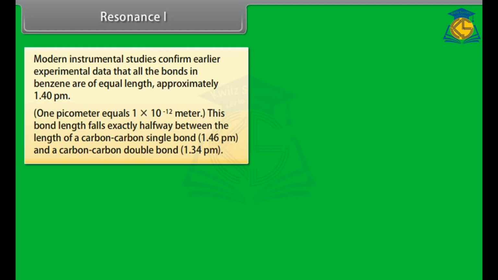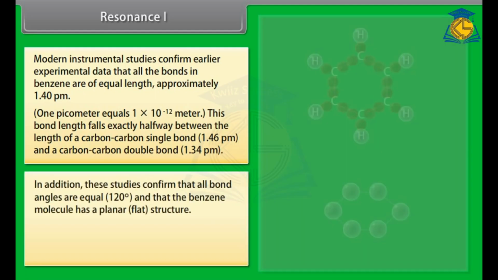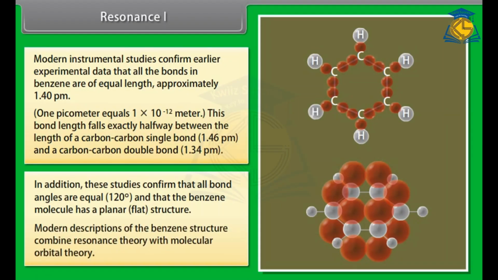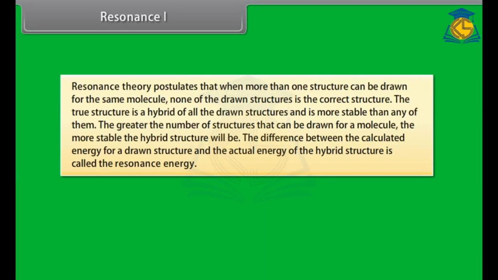bond, 1.34 picometer. In addition, these studies confirm that all bond angles are equal, 120 degrees, and that the benzene molecule has a planar or flat structure. Modern descriptions of the benzene structure combine resonance theory with molecular orbital theory. Resonance theory postulates that when more than one structure can be drawn for the same molecule, none of the drawn structures is the correct structure. The true structure is a hybrid of all the drawn structures and is more stable than any of them.